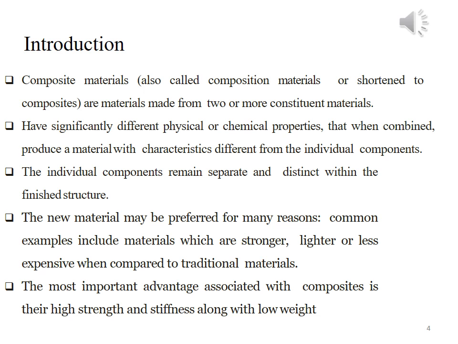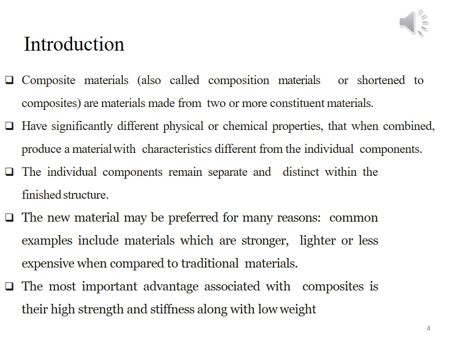Introduction. Composite materials, which are also called composition materials, or simply composites, are those materials which are made by mixing two or more constituent materials. One constituent material will be matrix and the other constituent material will be reinforcement material.